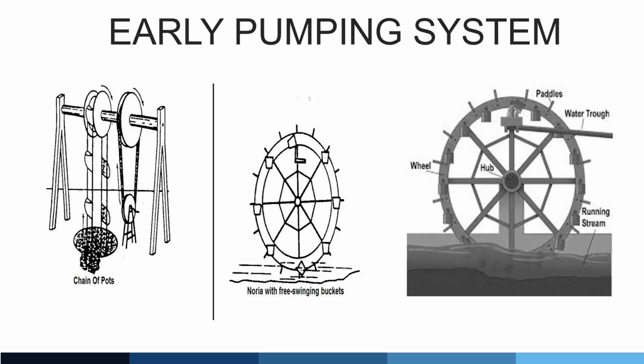Early pumping systems. In olden days, pumps used various mechanisms, which are shown in these pictures: chain of pots, Noria with free-swinging buckets. Also, there are various types of wheels which were used to lift water for pumping.